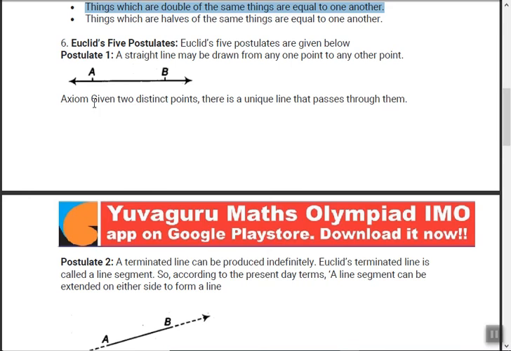In other words, given two distinct points, there is a unique line that passes through them. This point B may be anywhere on the same plane, that's important. Then you can definitely draw a straight line between point A and point B, right?